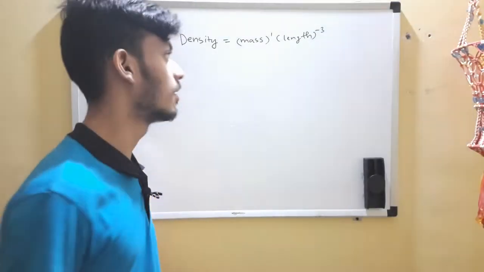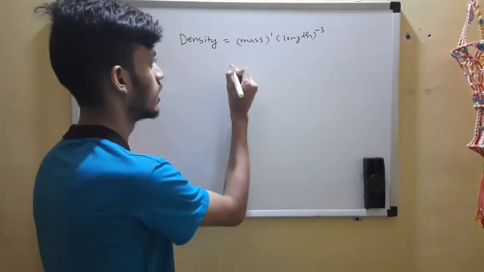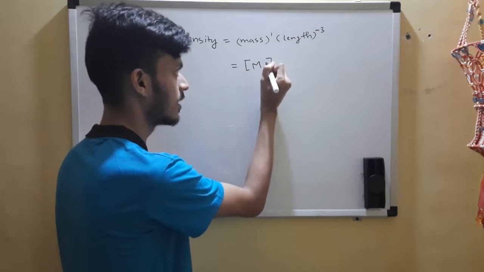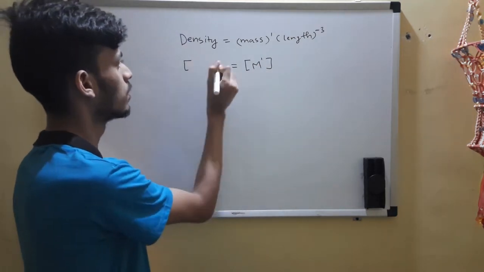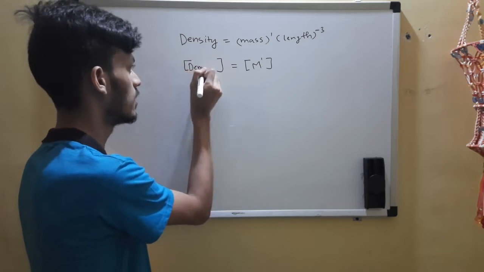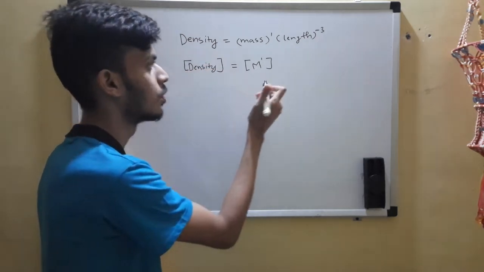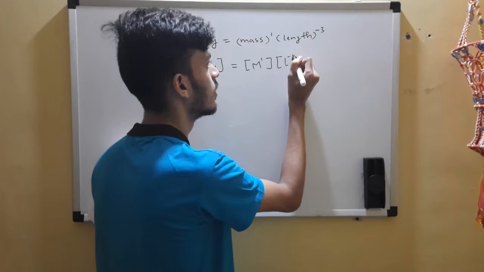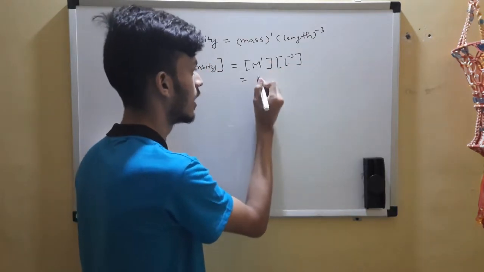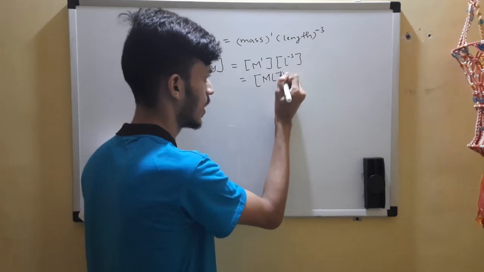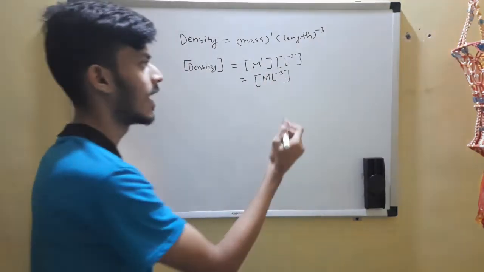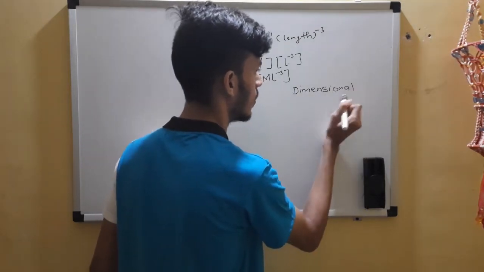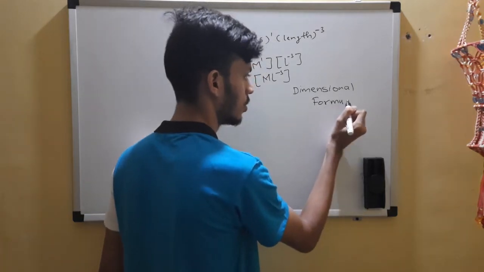I hope you have noted the table down. Now, how to write this in the form of notation? So we know that we can replace mass by M, that in braces, since it's a dimension. You have to also state this way, then say T, because you take dimensions on both the sides. So raised to 1, this raised to 1, and then length, which is L, raised to minus 3. So you can take this together, and M L raised to minus 3. So this is the dimensional formula of density.